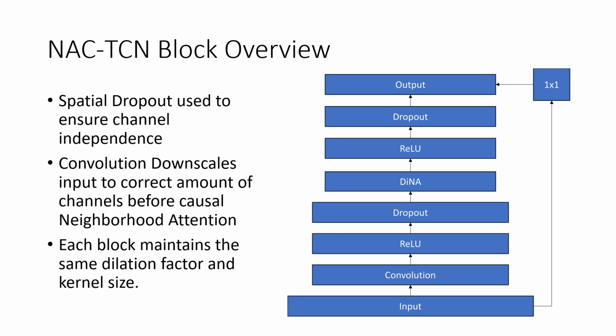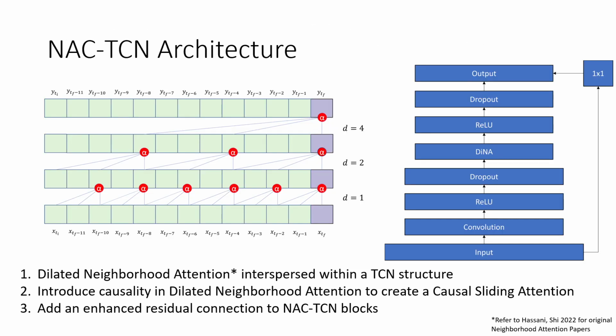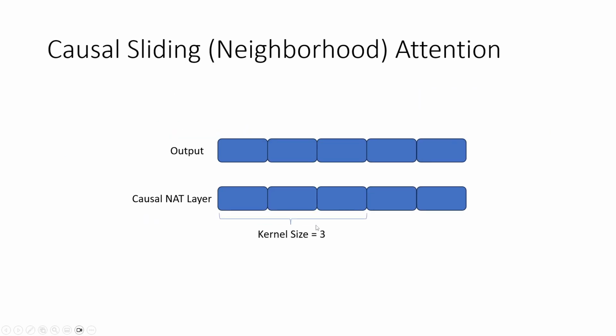And we add spatial dropout in order to ensure channel independence, which can add some performance boost. And again, we have that 1x1 convolution. And each block maintains the same dilation and kernel size. So each block actually represents the same thing as one layer in this model. So that is where this becomes this.